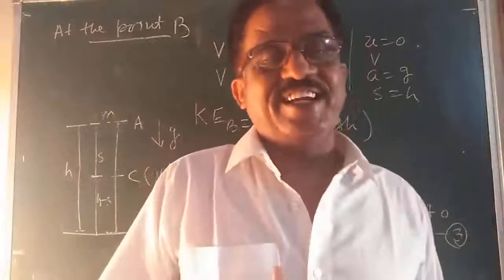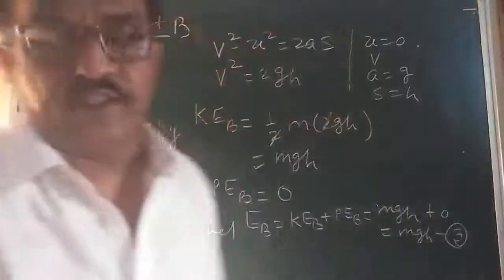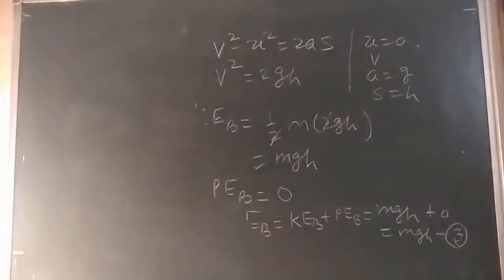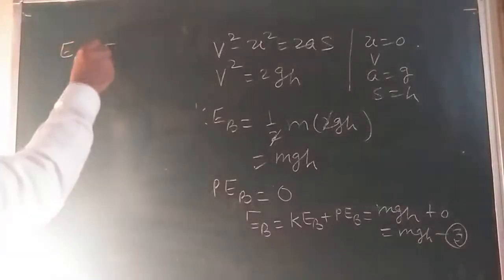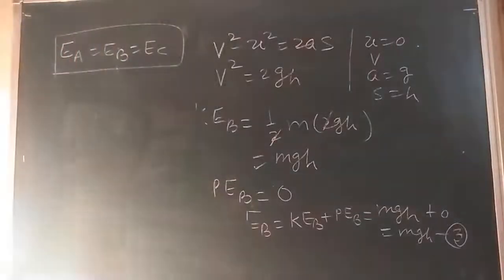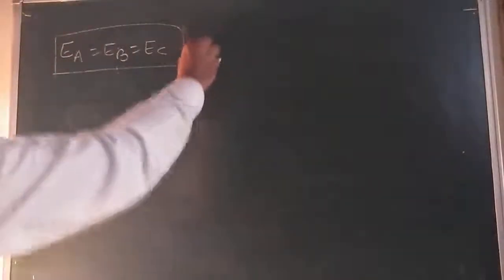So you can see here from our equation number 1, 2 and 3, all are equal. From our equations 1, 2, 3, I can say E of A is equal to E of B is equal to E of C. It's a very, very important result that will definitely come in our examination. What I can write here, the total energy remains constant. So clearly I can say the total mechanical energy at a point A, at a point B, at a point C, all are the same.